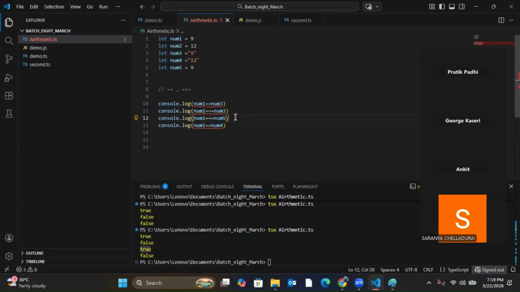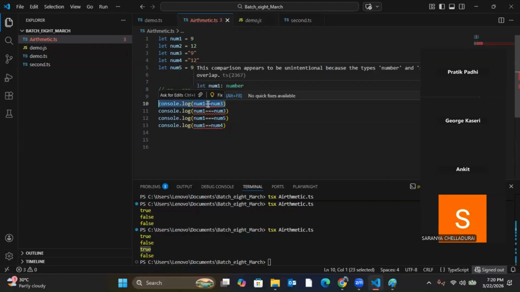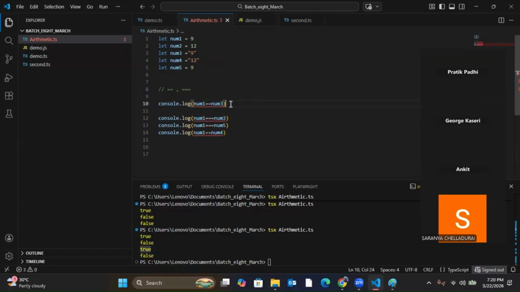what do we have to do? See, here I compare whether they are equal or not. That is giving me true because both values are equal. Now when I use not equals, it will give me false, because num1 value is 9, num3 value is also 9.